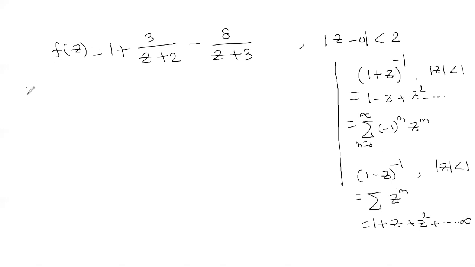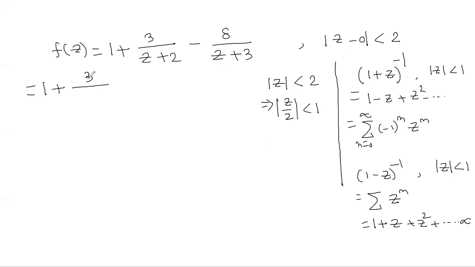Now you see, here we have 3 by z plus 2. Here it is mod z less than 2, so from the given information I can write this as mod z by 2 is strictly less than 1.